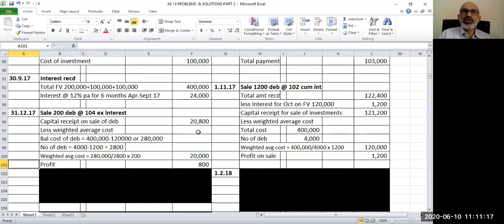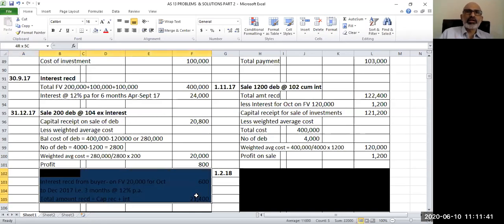But that's not the end of it, because it was cum interest. That means the buyer will also pay you the interest. And as I told you, the last payment date of interest was 30th September. So from 1st October till 31st December, it's a period of 3 months for which you will receive the interest. So let us calculate the interest in this particular case.